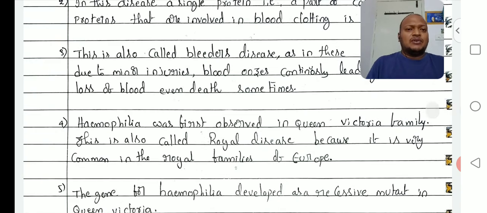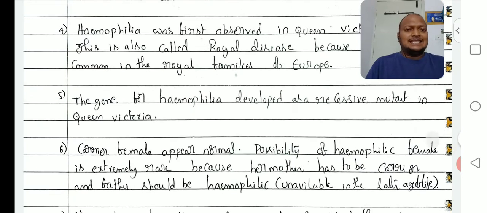And fourth point, hemophilia was first observed in which family? Queen Victoria's family, so that it is called royal disease. Why is it called royal disease? Because it was first observed in Queen Victoria's family of Europe, right? Okay, because it is very common in royal families of Europe. Next one, the gene for hemophilia developed as a recessive mutant in Queen Victoria. Obviously, it is a type of allosomal recessive disorder. So when the recessive gene is mutated, then hemophilia takes place.